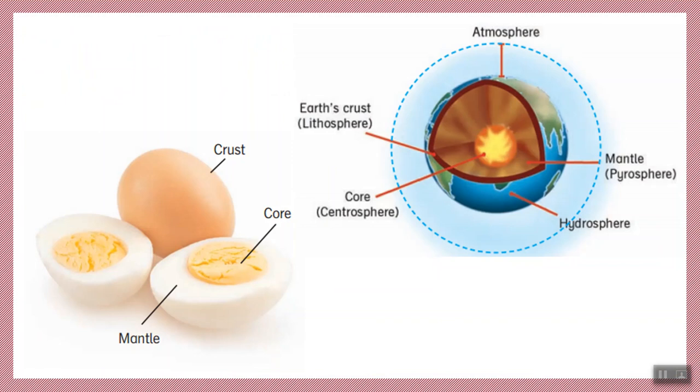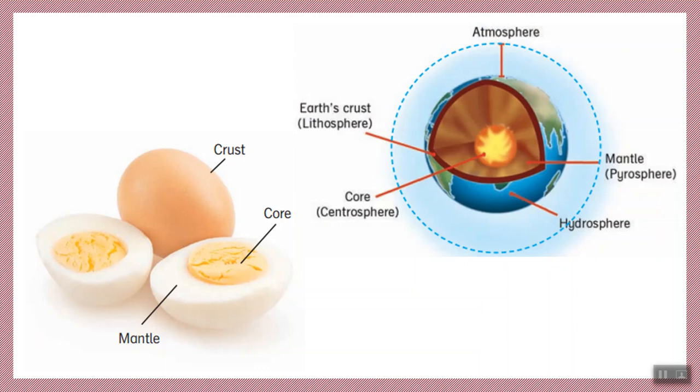So, as a summary for this lesson, let me give you a summary. We learned about the atmosphere. We said that the atmosphere is a gas layer that surrounds the Earth, and we get oxygen from this layer. The layer that we live on is called the lithosphere. The lithosphere is the surface of the Earth.